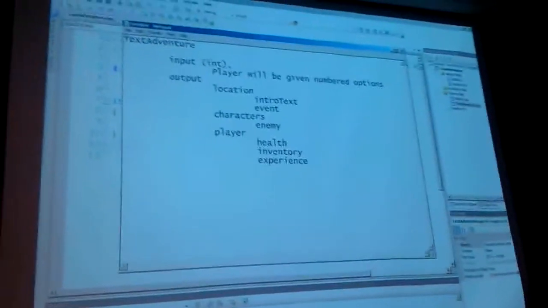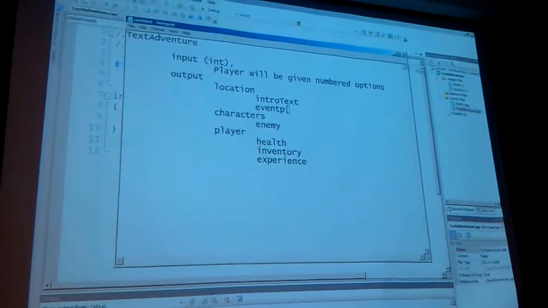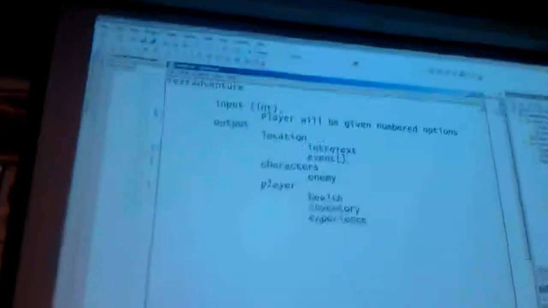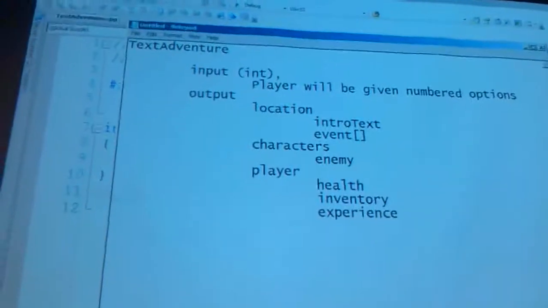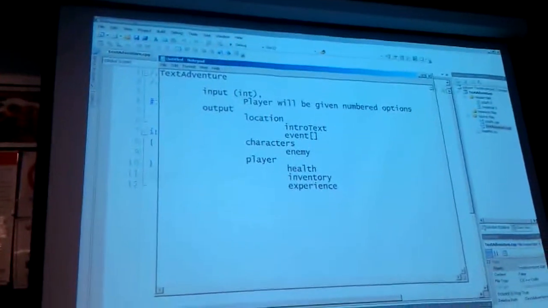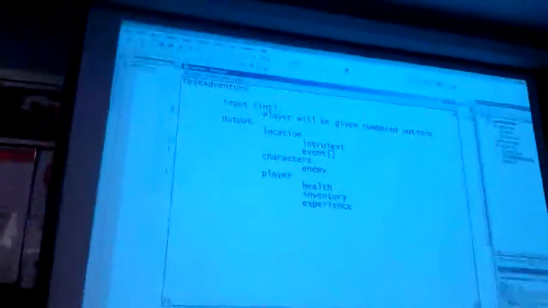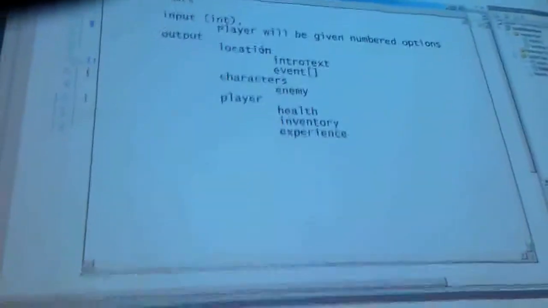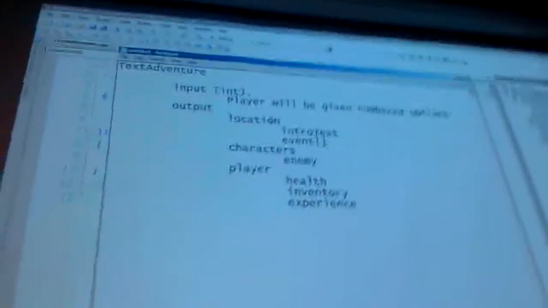We might change our minds about that. So since there can be multiple events, we can have an event list that everything has, some array of events. If we define this more, maybe if there is just a row of enemies, the first thing is check for enemies, and then we'll check for events. Let's go ahead and try and start coding. But anytime you can break down your idea into smaller and smaller pieces, that's going to help you know where to start. So I'm going to go over to code now.